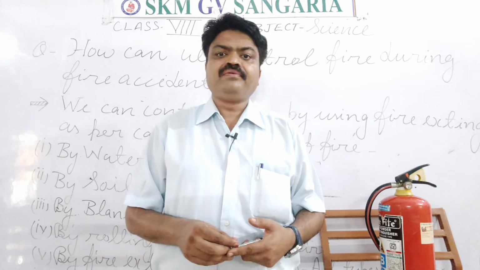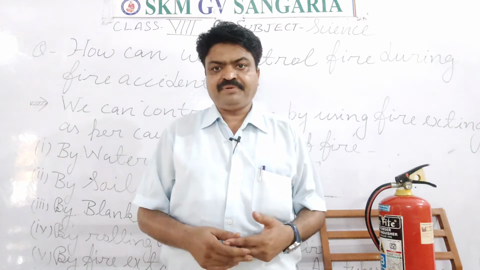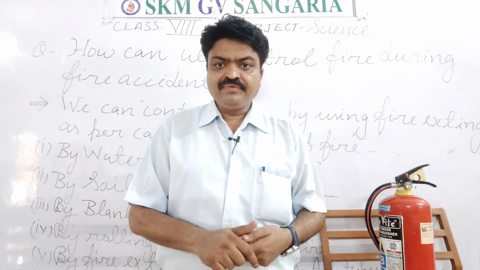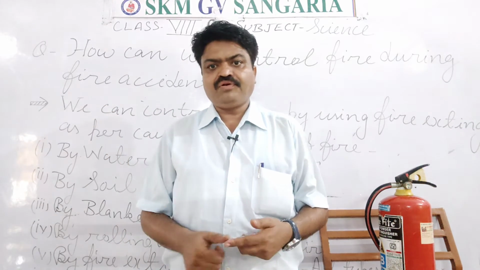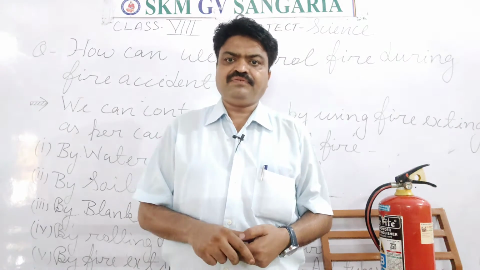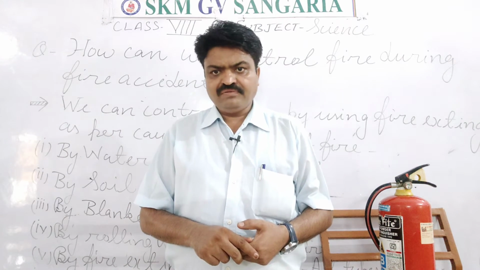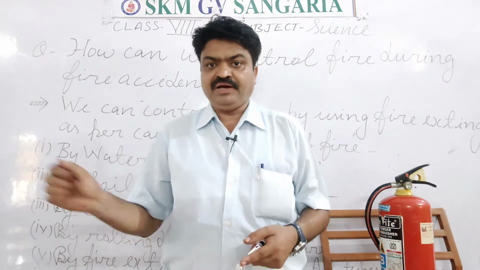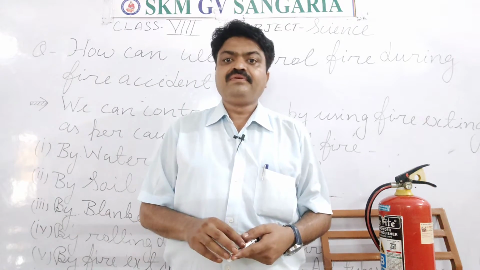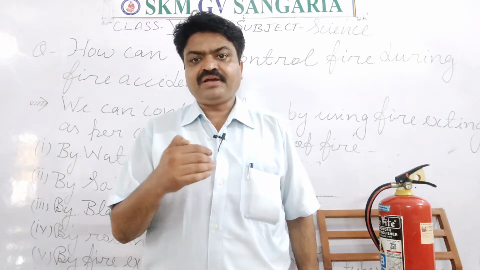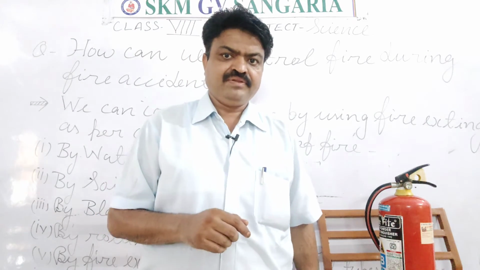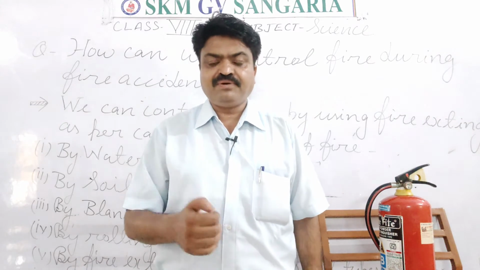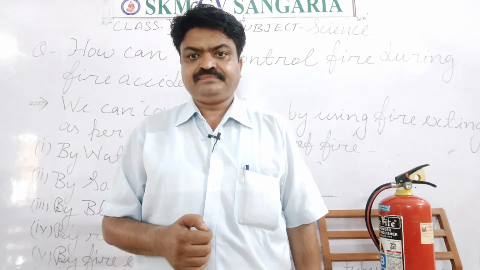Like if we increase the ignition temperature, then we can control the fire. If we cut out the supply of oxygen, then we can put out the fire. Or if we remove the fuel supply from which the fire is being caused, then we can also control the fire.